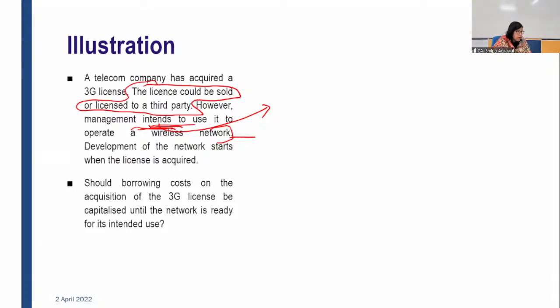Next question. One question I have received. Vidula is asking, certain spices and pickles also take a substantial period of time to sell, then will they be classified as qualifying assets? See, Vidula, in case the value of that asset is increased over the period, then definitely borrowing cost on such assets will be capitalized. However, you have to tell me which spice, because in general all the spices are ready for use.